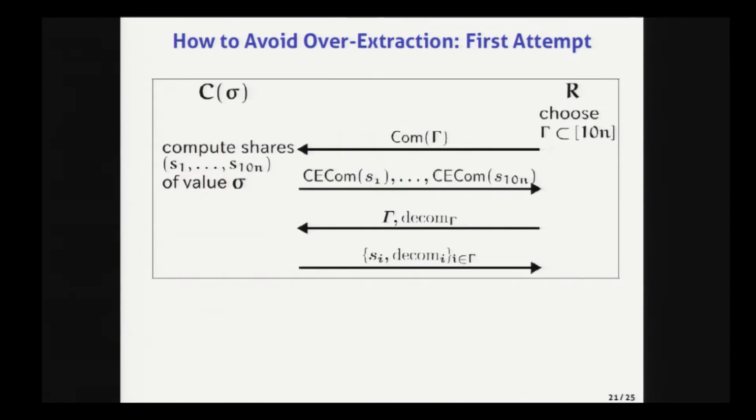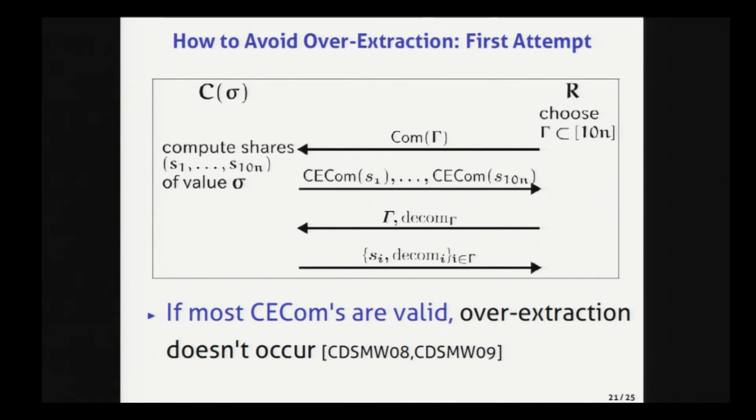So in more detail, I consider this scheme. In this scheme, a committer computes a secret sharing of the value to be committed and commits to each share by CCOM of Mitch and Cho et al. And then, after receiving an index set gamma from the receiver, the committer opens the shares chosen by gamma. And here, to avoid an attack called the selective opening attack of the receiver, we enforce the receiver to commit to gamma at the beginning of the scheme.